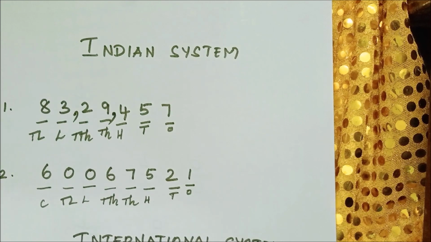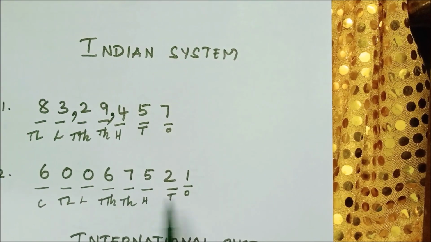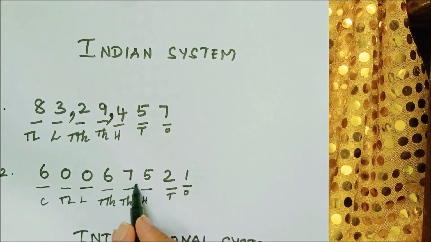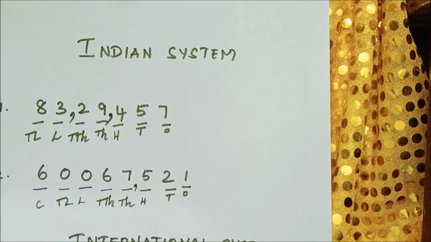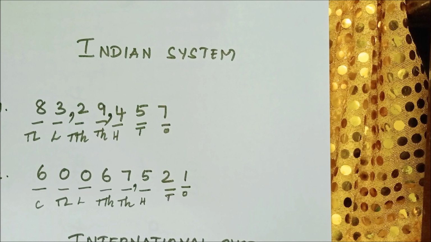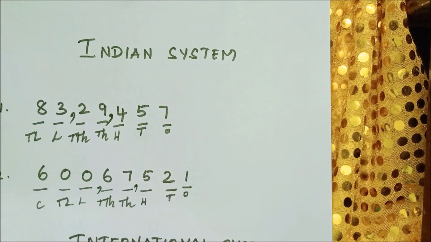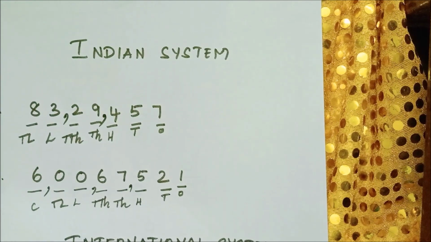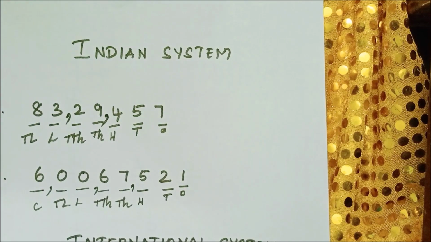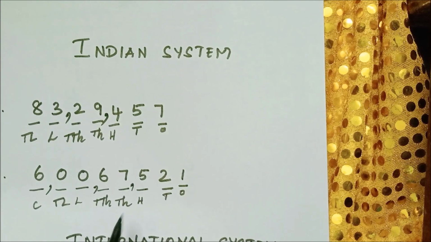So where do you have to put the comma? First we have to see the ones place: ones, tens, 100. Before 100 you have to put a comma, the last 3 digits. After that you have to split 2 digits. So this is thousands place, 1,000, 10,000. And this is lakhs place, lakhs and 10 lakhs. So before 2 digits. At last you have only 1 digit, so leave it as it is. Like this you have to split the numbers. By seeing the commas you can find out whether it is the Indian system or the international system.